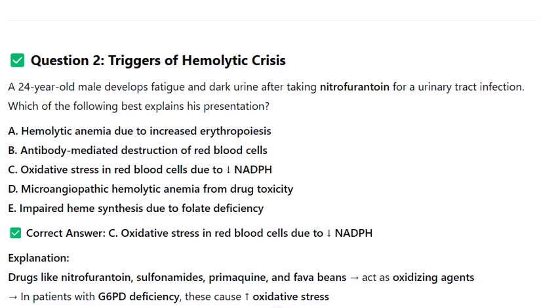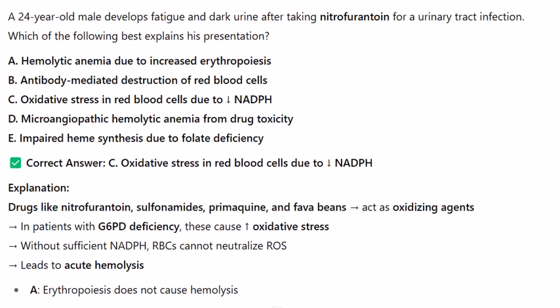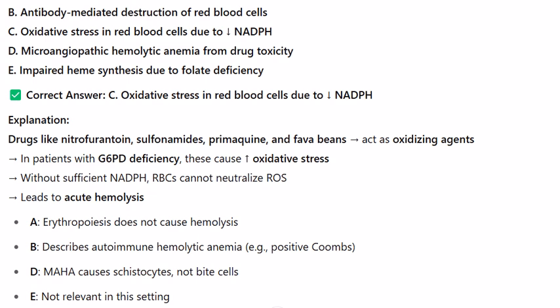Correct answer, C. Oxidative stress in red blood cells due to NADPH deficiency. Explanation: Drugs like nitrofurantoin, sulfonamides, primaquine, and fava beans act as oxidizing agents. In patients with G6PD deficiency, these cause oxidative stress. Without sufficient NADPH, RBCs cannot neutralize ROS, which leads to acute hemolysis.